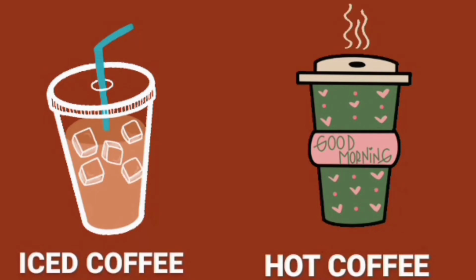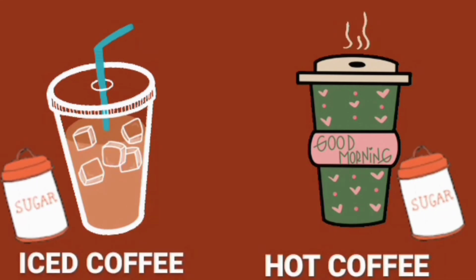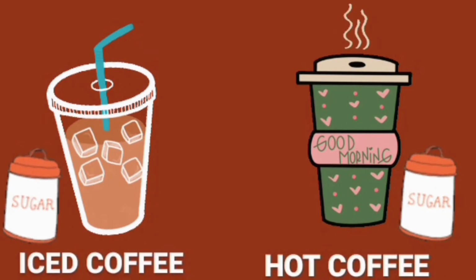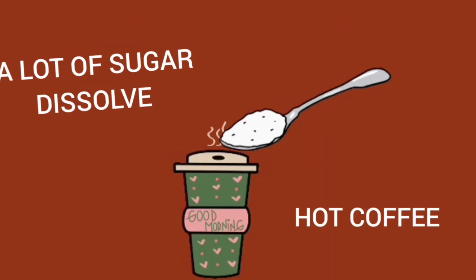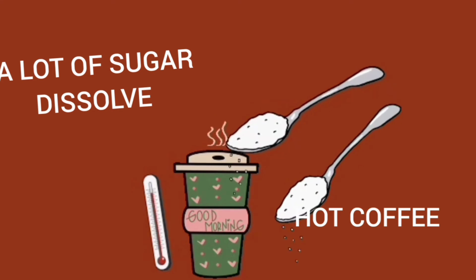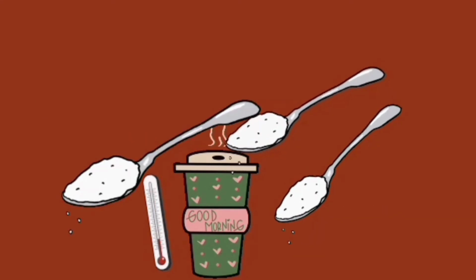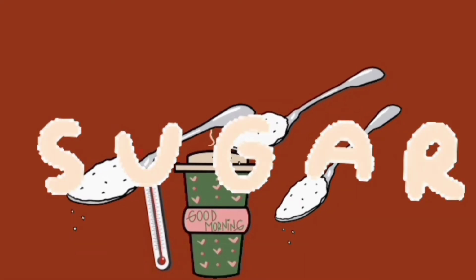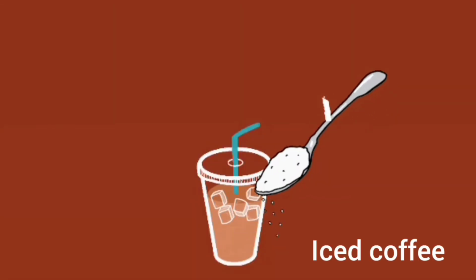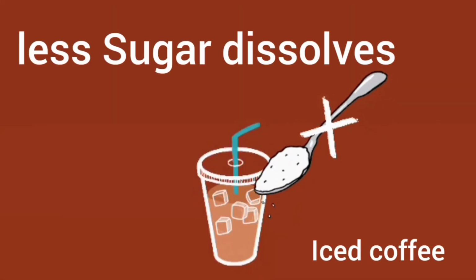So we have here some hot coffee and iced coffee. If we put the same amount of sugar into the iced and hot coffee, we can see that a lot of sugar dissolves in hot coffee. Even if you put several spoons of sugar, the hot coffee will dissolve it, or hot coffee dissolves the sugar faster. But if we look at cold iced coffee, less sugar dissolved.